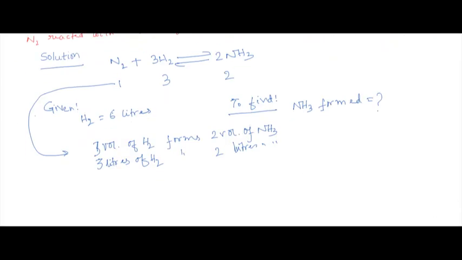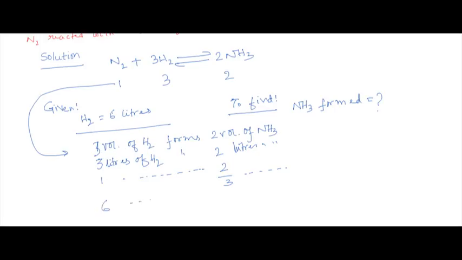Afterwards, I'll follow just unitary method and nothing else. 1 liter follows 2 by 3 liters of NH3. So how many liters of H2 actually we have given in the reaction? 6 liters.